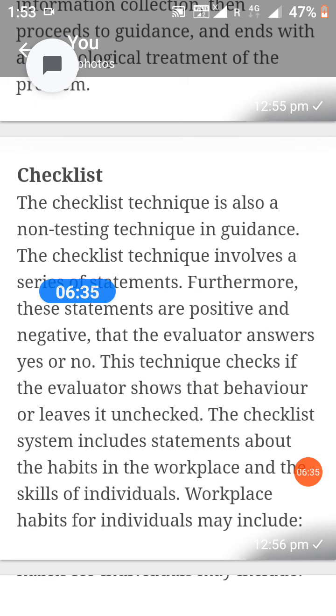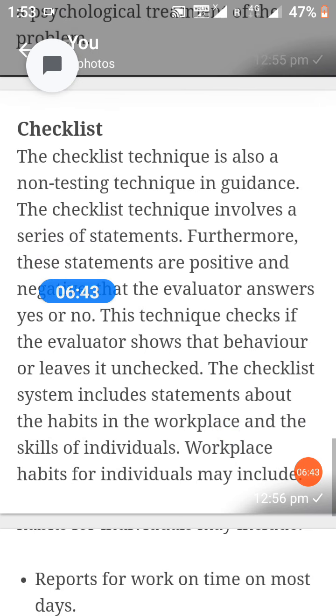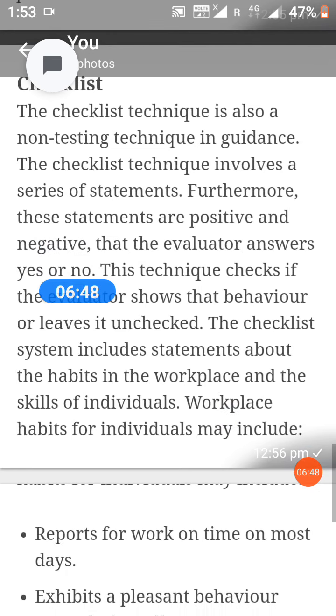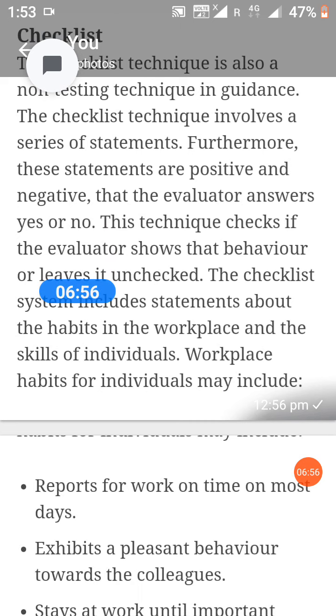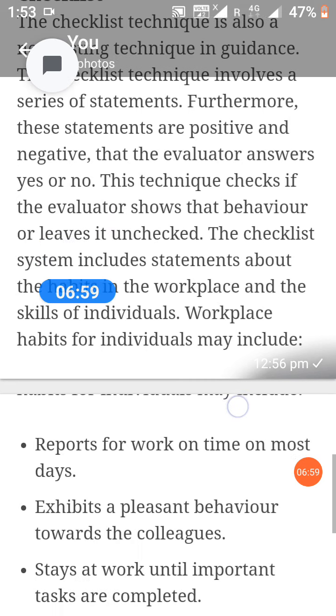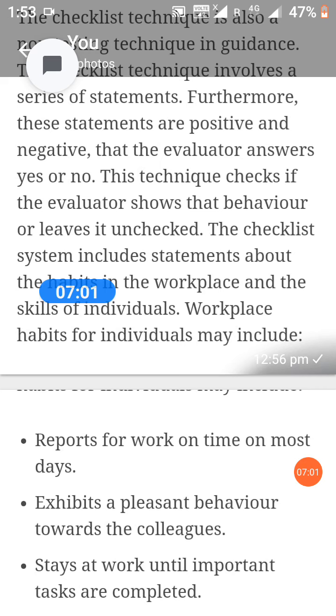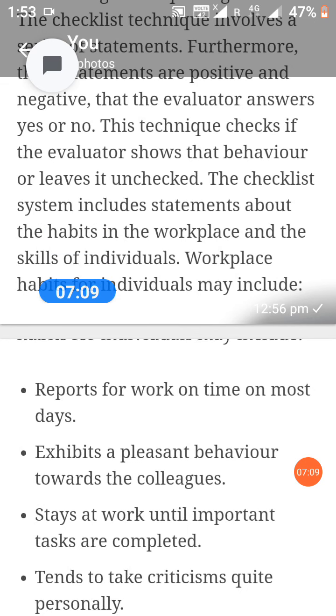The checklist technique is also a non-testing technique in guidance. The checklist technique involves a series of statements. Furthermore, these statements are positive and negative. Then the evaluator answers yes or no. This technique checks if the evaluator shows that behavior or leaves it unchecked. The checklist system includes statements about the habits in the workplace and the skills of individuals.